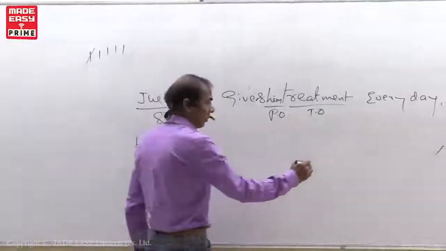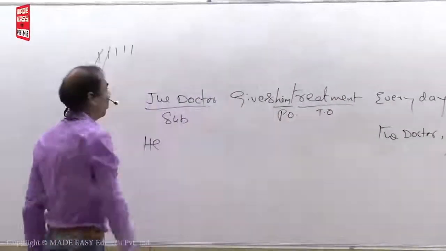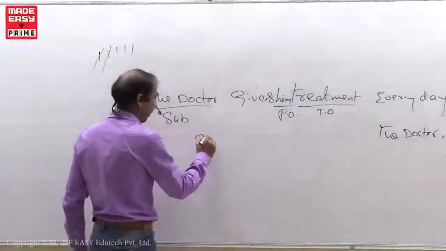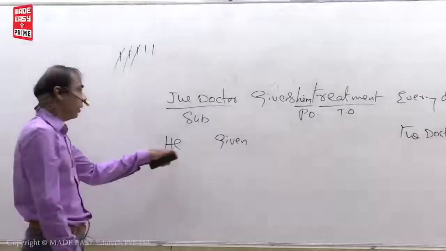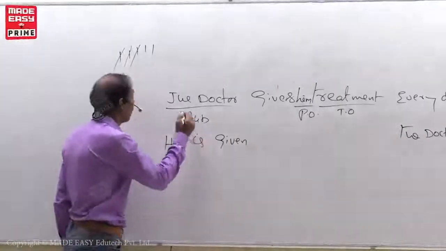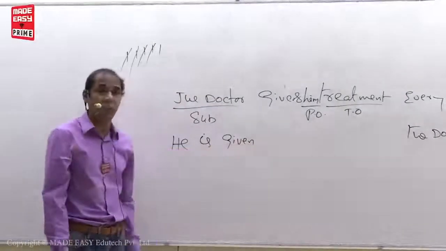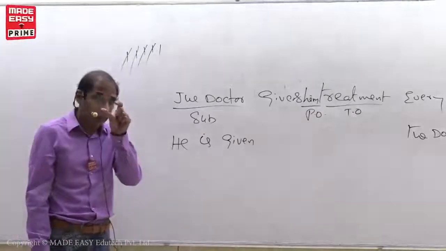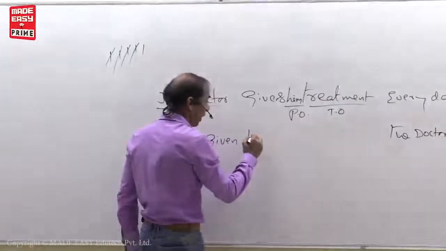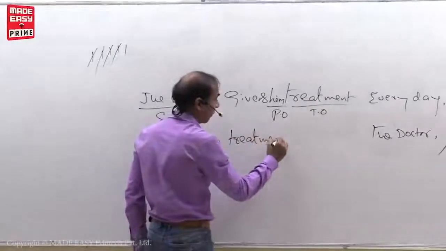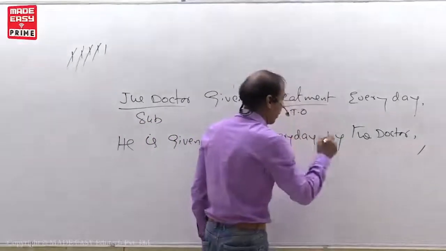The doctor, subject: put subject in the place of object. Third, put V3: give, gave, given. Fourth, put am or is or are. He, third person singular, so he is. Next, put by after V3. But check whether any main points are there in the sentence. Here we have two main points: treatment, every day. Then you write by the doctor.